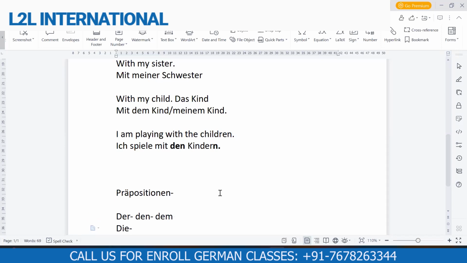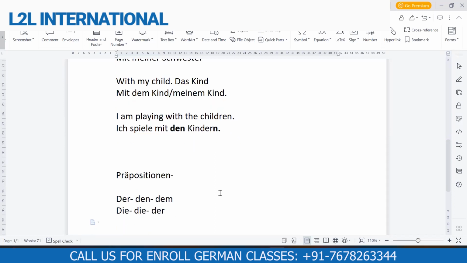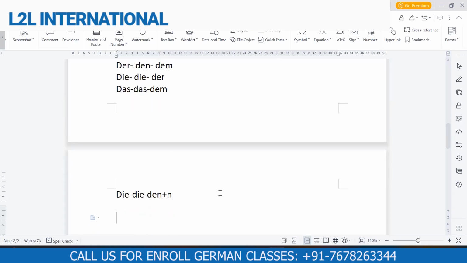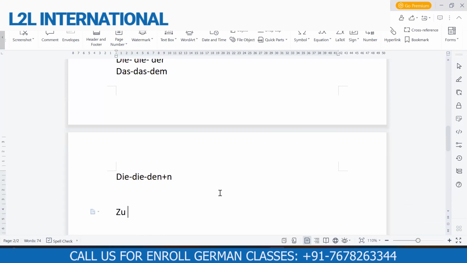Similarly for die, in accusative it doesn't change. In dative it becomes der. Then again das, in accusative it doesn't change, but in dative it becomes dem. Plural die doesn't change in accusative or nominative, but in dative plural it becomes den plus n. This is the article. I'll tell you about each article, but this is the thing you need to remember. The first preposition that comes into play in dative is zu.